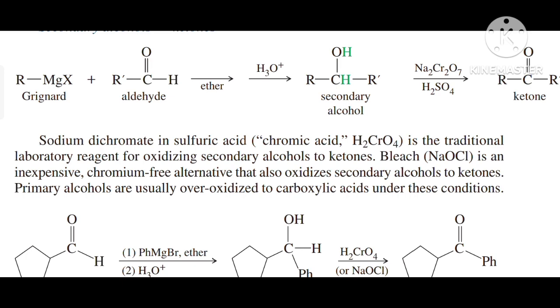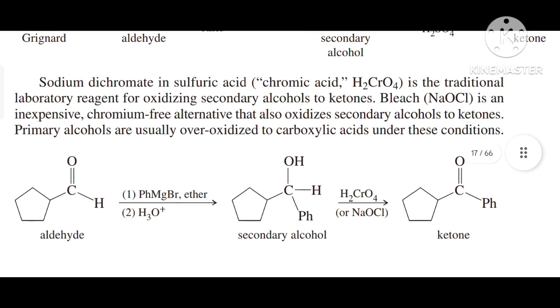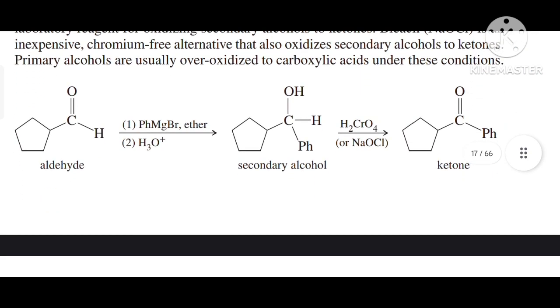Primary alcohols are usually over-oxidized to carboxylic acids under these conditions. So there is an aldehyde given over here. When we react it with Grignard reagent, it is converted into a secondary alcohol, and when we use H2CrO4, that is chromic acid, and NaOCl, then it will convert it into a ketone.